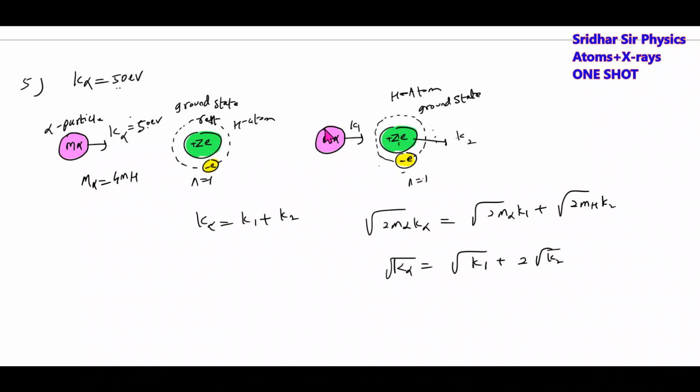This is about any particle. So there's one generalized formula. The kinetic energy of the incident particle equals delta E times (1 plus mass of incident particle over mass of the atom). This is a generalized formula which you should remember.